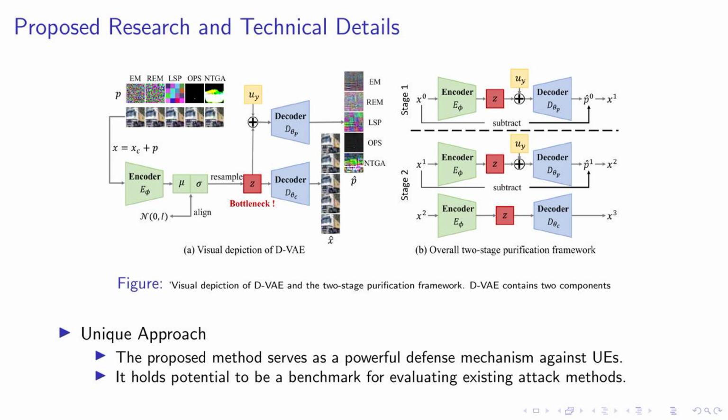Item: 2-stage purification framework. Begin itemize. Item: Stage 1. The D-VAE is trained to recover and remove heavy perturbations from the unlearnable dataset. Item: Stage 2. The D-VAE is trained again, this time to generate purified data. End itemize. Item: D-VAE. Begin itemize. The D-VAE is a unique approach that maps the summation of a trainable class-wise embedding and the latents to perturbations through an auxiliary decoder. The D-VAE is optimized using a loss function that includes distortion, recovery of perturbations, and a rate constraint. End itemize, end of frame.